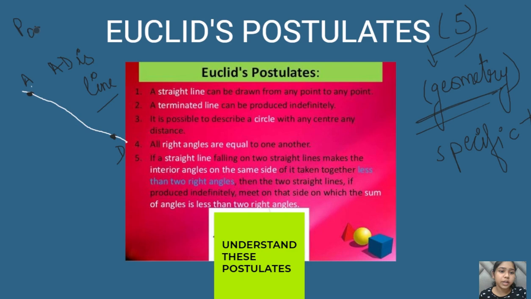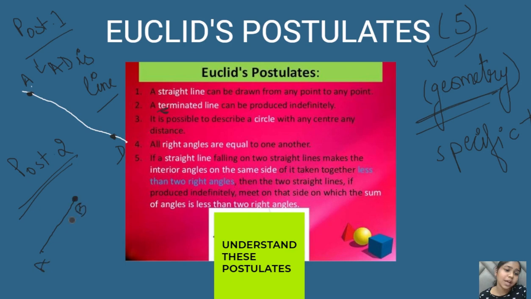Let's just now move forward towards postulate number 2. You don't need to worry, people. I'll just show you some pictures so that you could better understand these postulates, right? So our second postulate is: a terminated line can be produced indefinitely. So what does a terminated line actually mean? A terminated line means the line, like this is AD, this is AB.